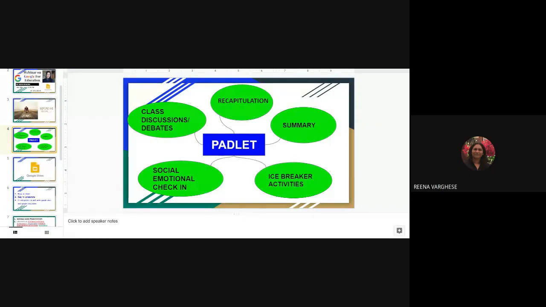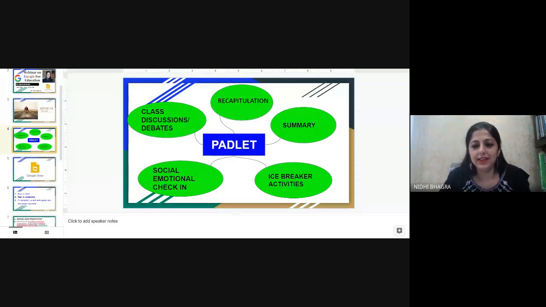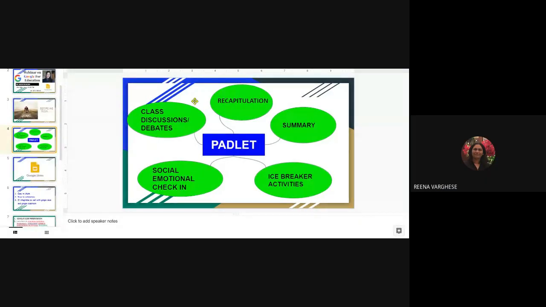Ma'am, I used this Padlet in the class, but all the students were not able to get the Padlet. They were not able to access it. I don't know why. There were many who were saying, ma'am, we can't see.